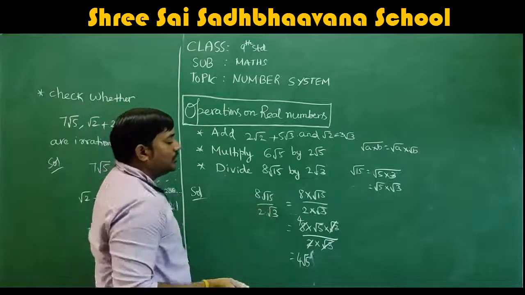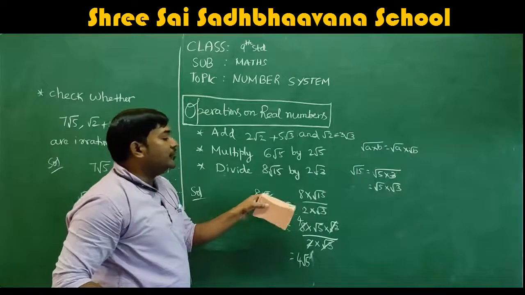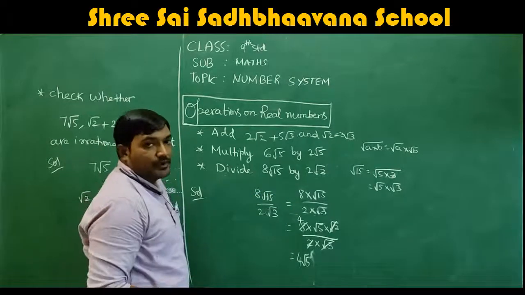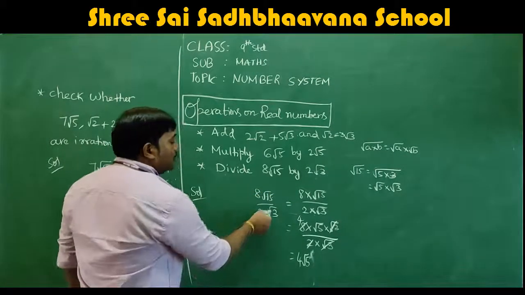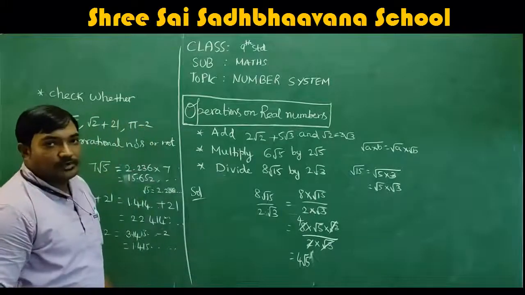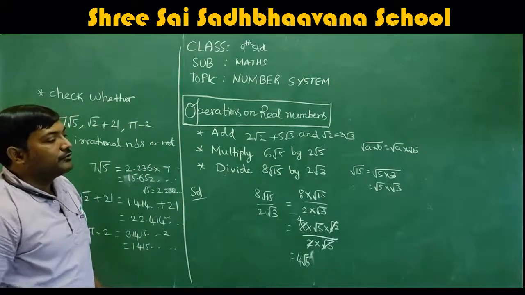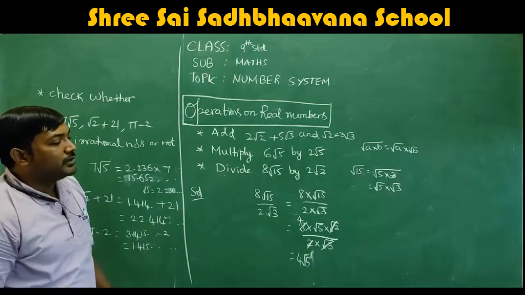8 root 15 by 2 root 3. So 8 root 15 is the same as 8 into root 15. Correct. Similarly, 2 root 3 is the same as 2 into root 3. So write it like that: 8 into root 15 divided by 2 into root 3.